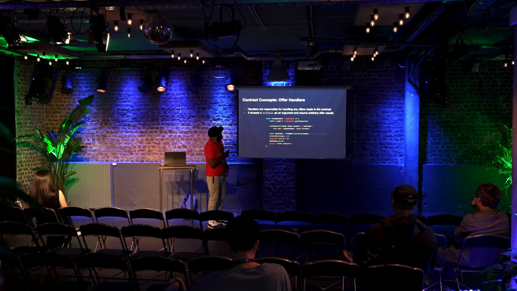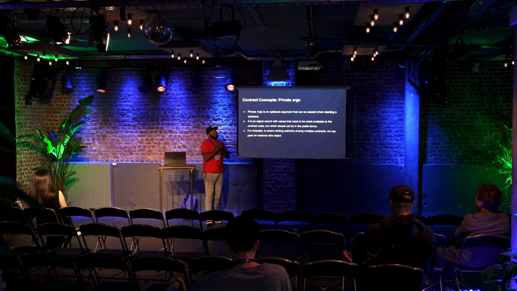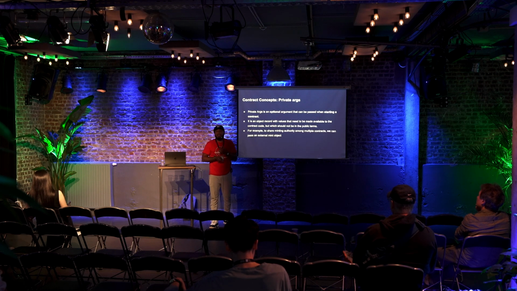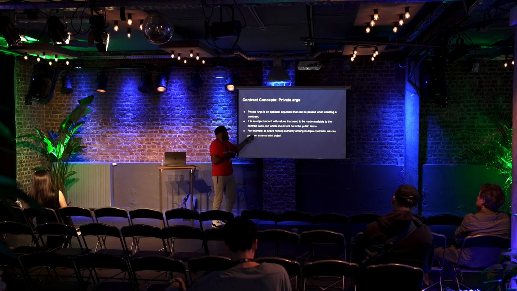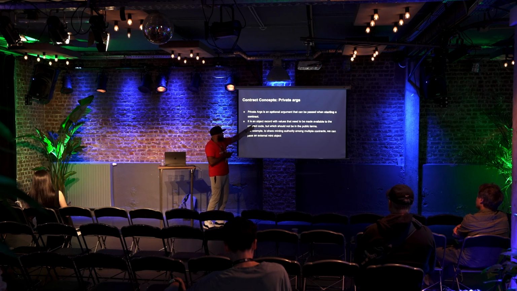Key part here. The private args are optional arguments, but this is key. You pass private args while you're creating the instance of the contract. So, for example, if I want to ensure that my contract has access to something during contract creation time, I can pass that through my private args here. This is a good example too: to share minting authority among multiple contracts, we can pass an external mint object. You can pass that during contract creation time, but it's optional. You'll see examples of using private args here.